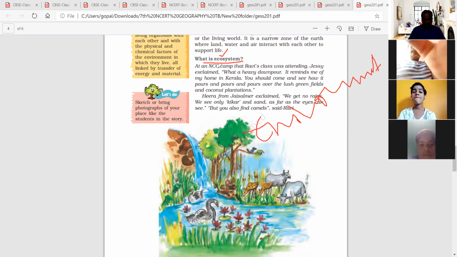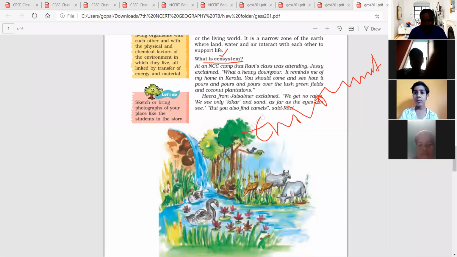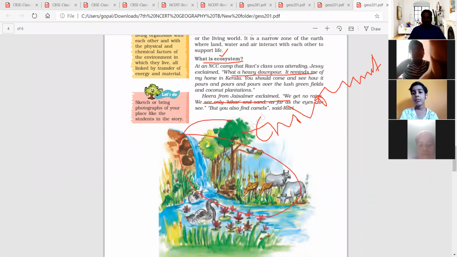Here some examples are given. Actually, in general, this is called an ecosystem. Ecosystem is nothing but one living thing depending on others.